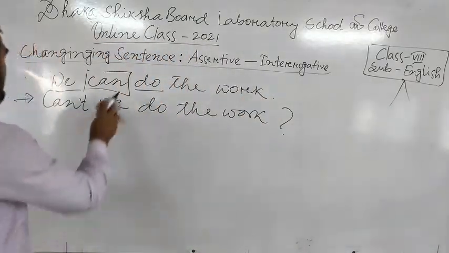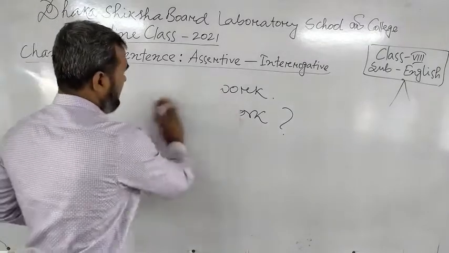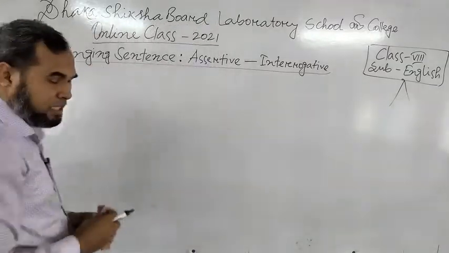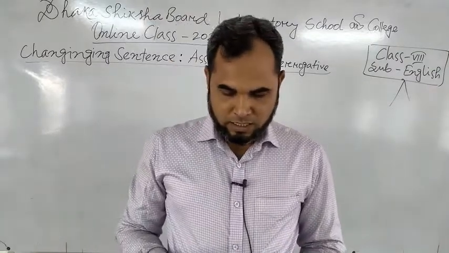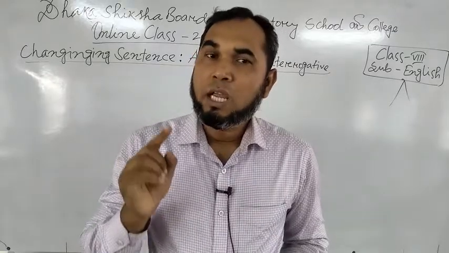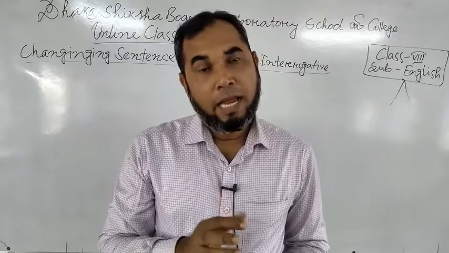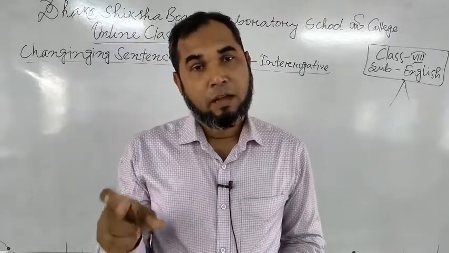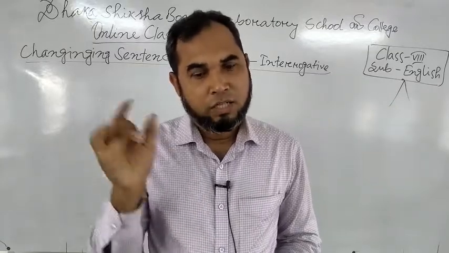Okay, let us move to another example, another structure. Earlier I mentioned to you that if the sentence has a positive meaning, then we have to use not or n't with the verb. Or if we have an auxiliary verb there, we have to use n't or not with the auxiliary verb.